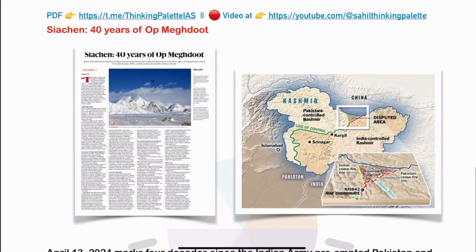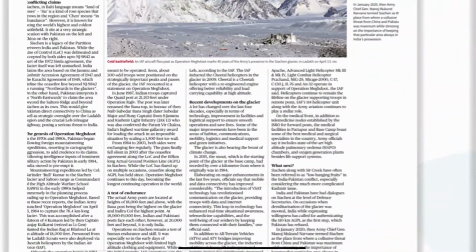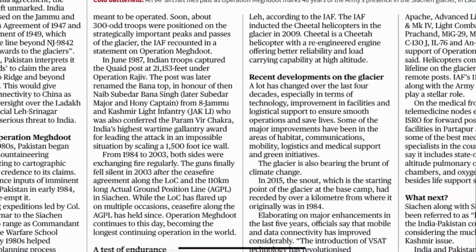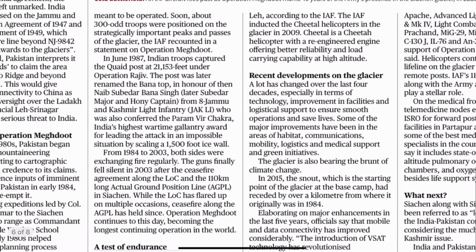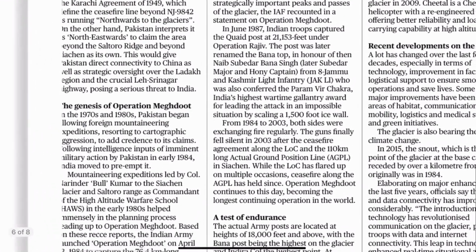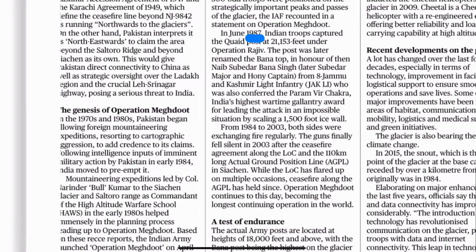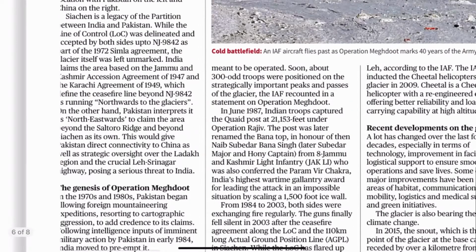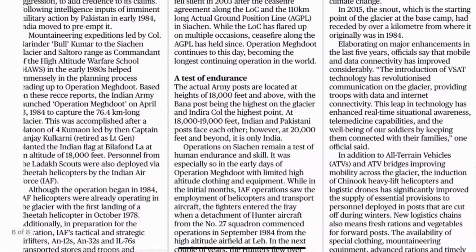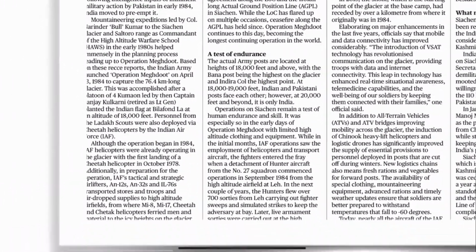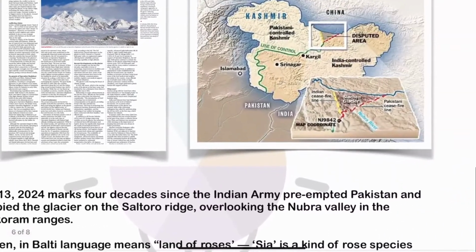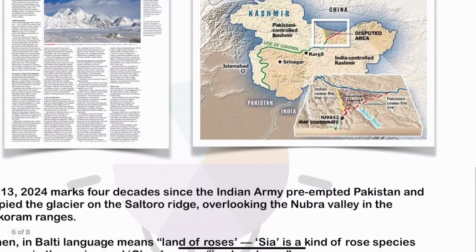Siachen: 40 years of Operation Meghdoot. Now, first of all, if you go through this particular article, they have given a very detailed explanation of which date what happened, which post was captured, which type of aircraft was used. So a lot of hairline detail is given, which is actually not needed for your examination. So let's understand this article.